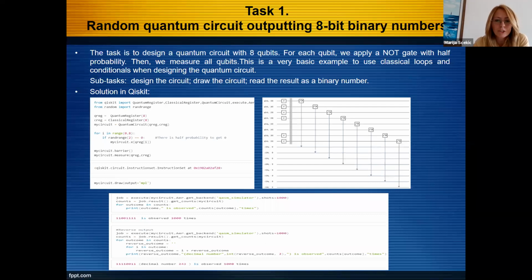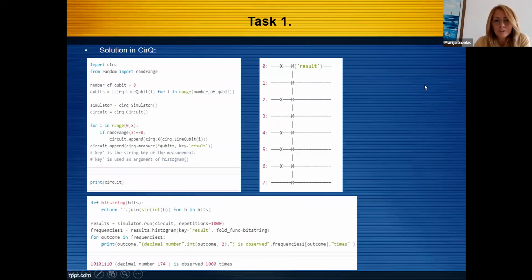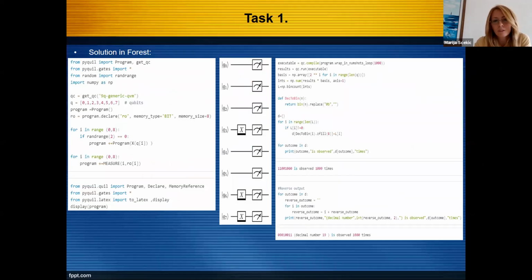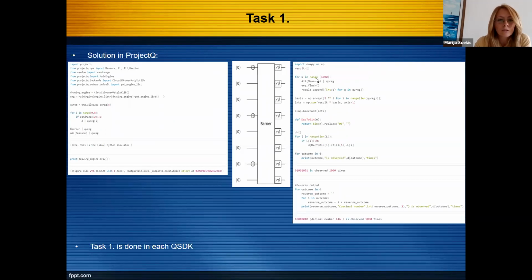You can see the solution in Qiskit for those tasks. Here is a solution in Cirq, and a solution in Forest, and a solution in ProjectQ. Task 1 is done in each quantum software development kit without any problem.